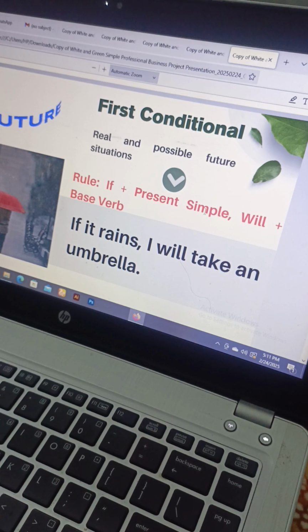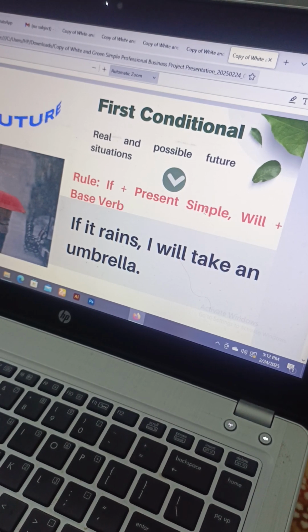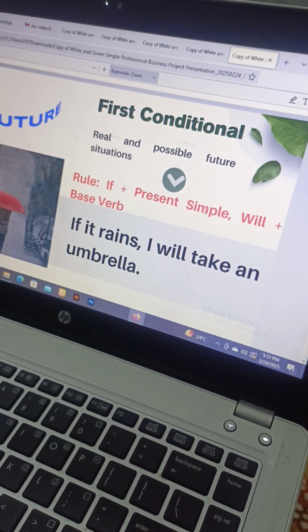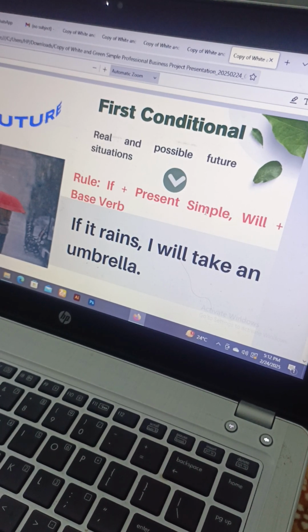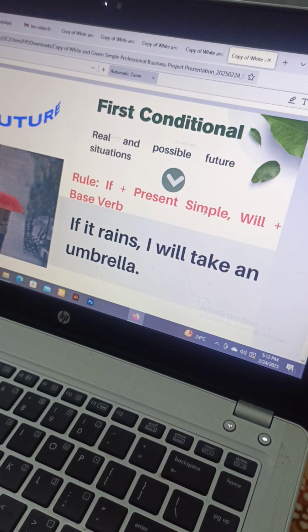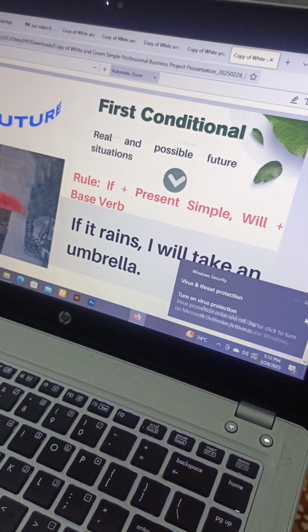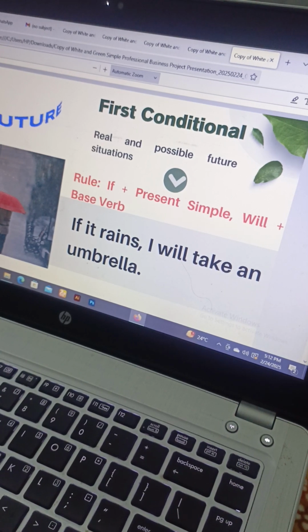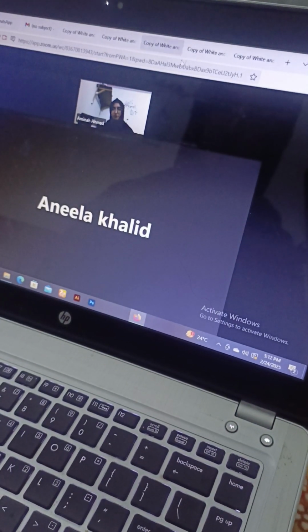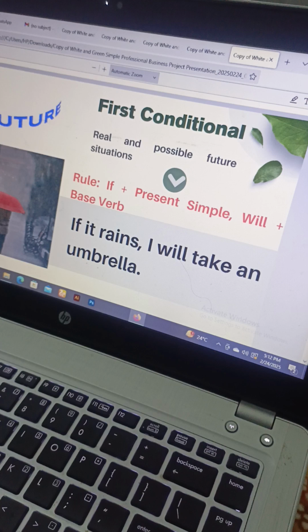In the next clause here, we use will and the base verb. Base verb is basically the first form of verb. No second form, no third form, just the first form of verb. For example, take is a verb, and we take the first form. The second and third would be took or taken. So we'll use the base verb, the first form of verb. That's the rules here, and you can see it matches with the sentence. Did you get that? Okay. Yes, ma'am, I got.